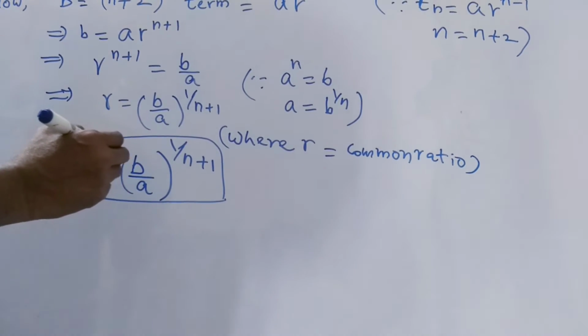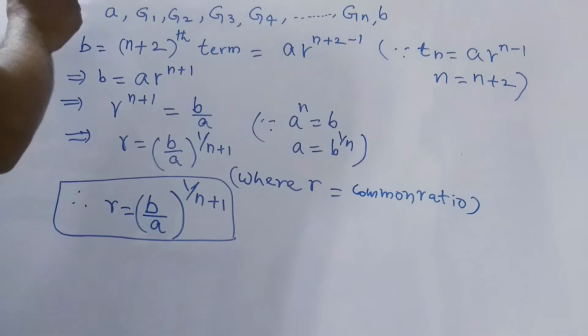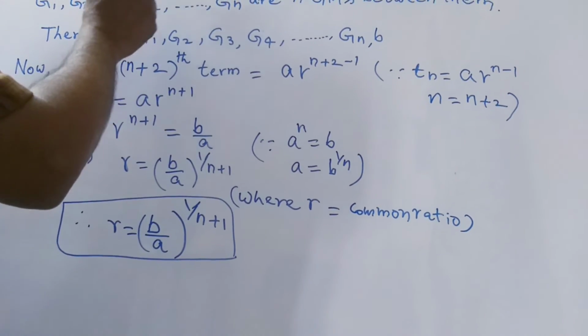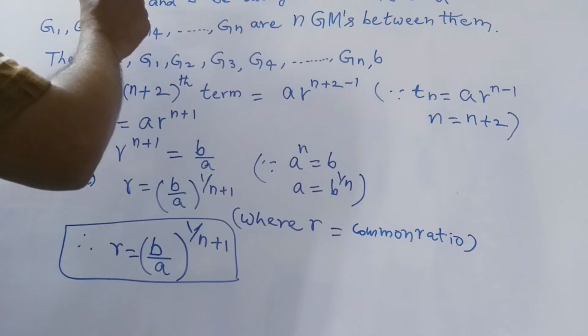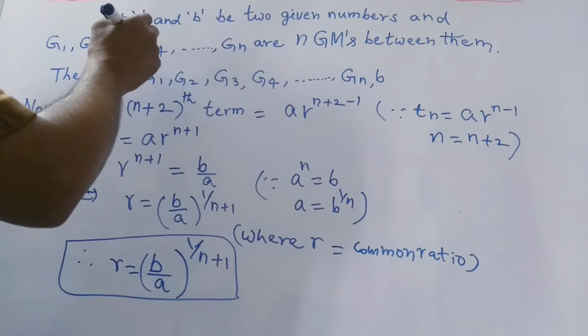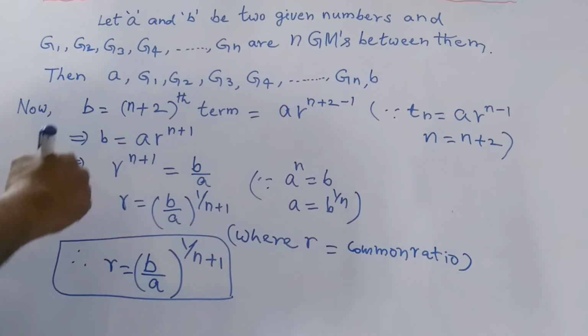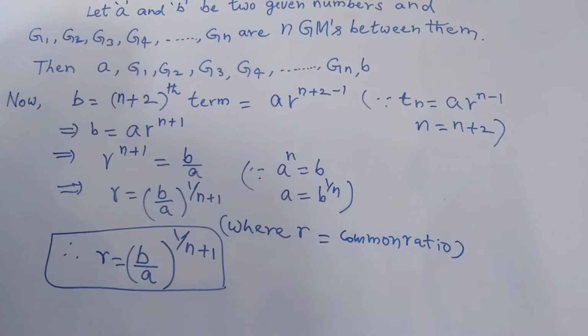Now we have to find the G1, G2, G3, G4 and so on terms that are in between the two numbers A and B. Those numbers we are going to find now. That is going on now. Listen to me.